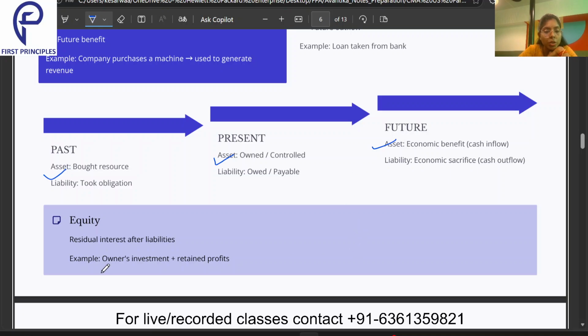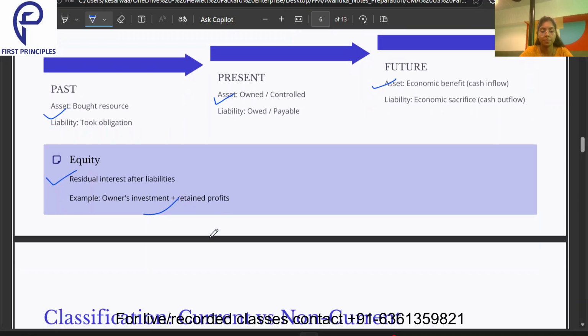Now coming to the equity. What is equity? Residual interest after liabilities. Once all the liabilities have been paid off from the asset, whatever is remaining is the residual interest, that is the remaining interest. So it is what? Owner's investment plus the retained profits. That is what the equity is.